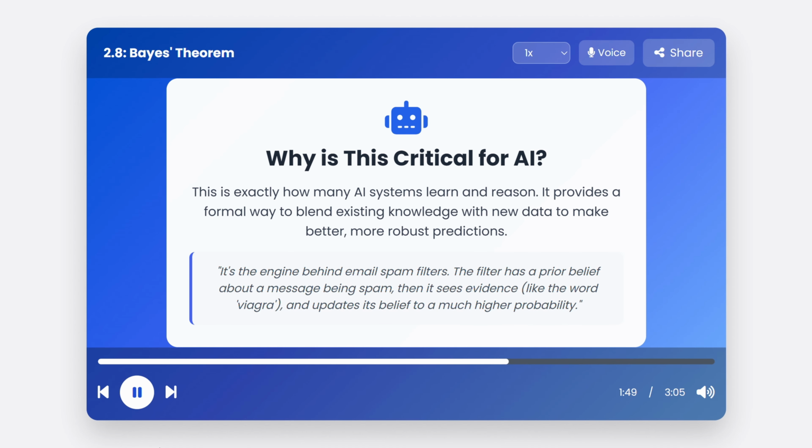This is absolutely critical for AI because it's a blueprint for machine learning. Many AI systems are Bayesian, meaning they use this theorem to learn. Your email spam filter is a perfect example. It starts with a prior belief that an incoming email is probably not spam. But then it sees evidence, like the word, lottery, or free. It uses Bayes' theorem to update its belief, and the posterior probability of the email being spam shoots way up.